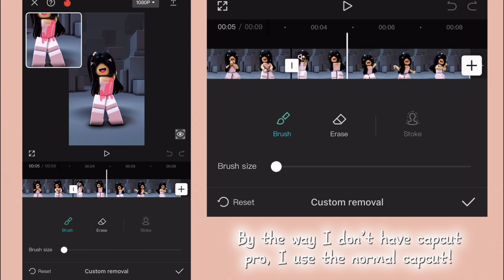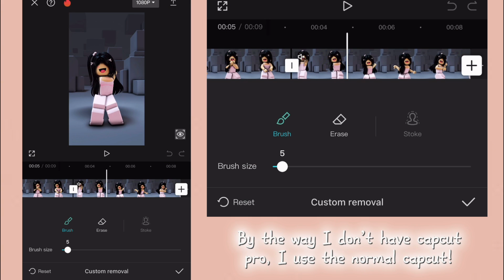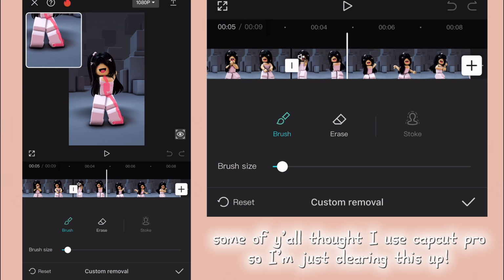By the way, I don't have CapCut Pro. I use the normal CapCut. Some of y'all thought I used CapCut Pro, so I'm just clearing this up.